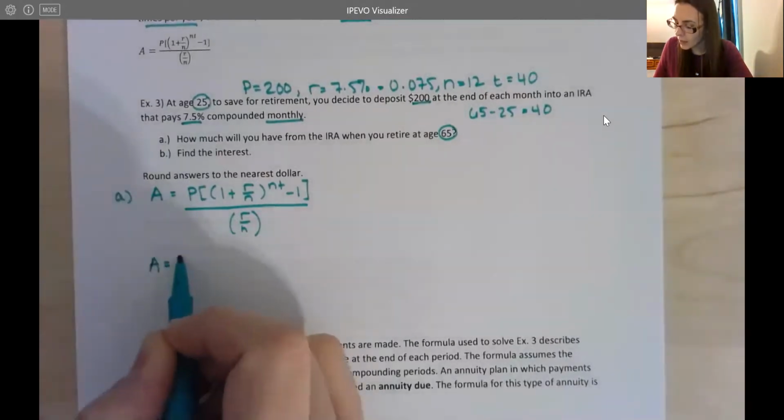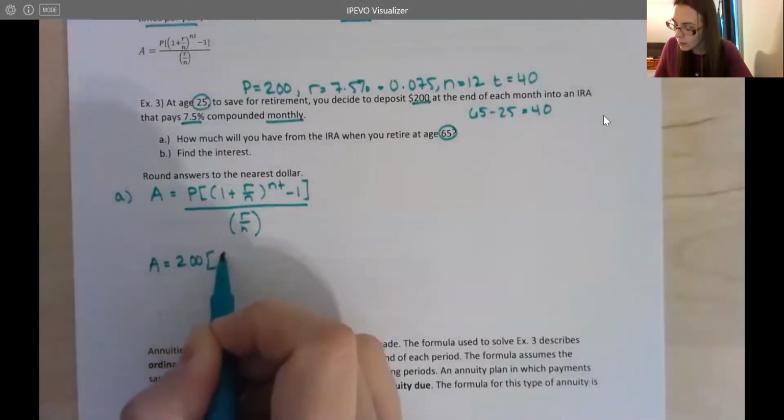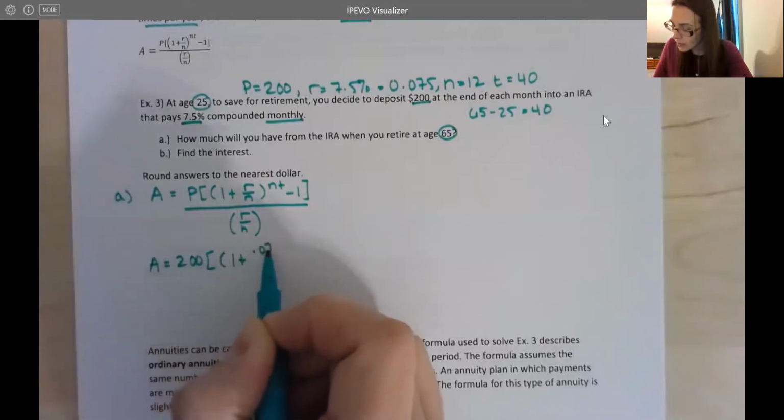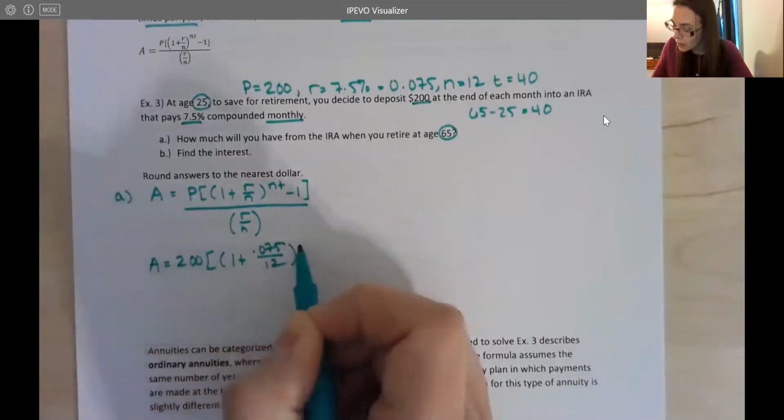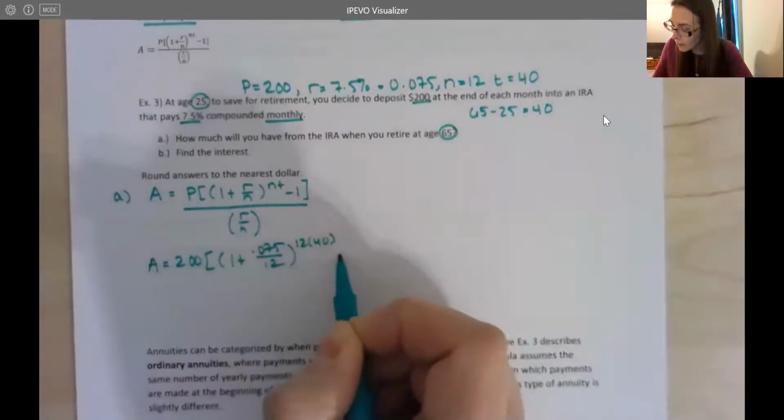All right, so let's fill everything in. I have 200, 1 plus 0.075 over 12, the 12 times 40, minus 1.